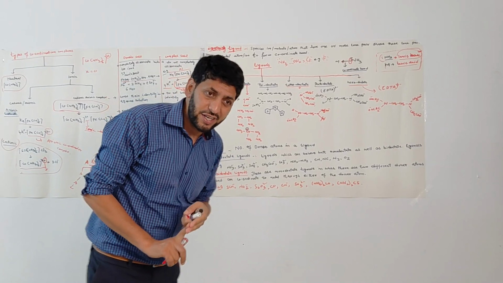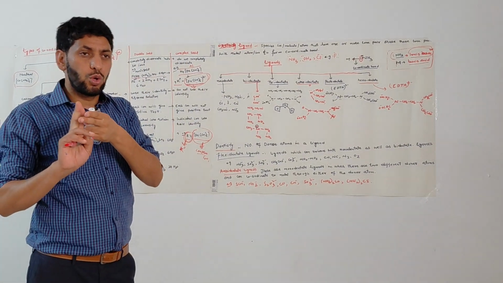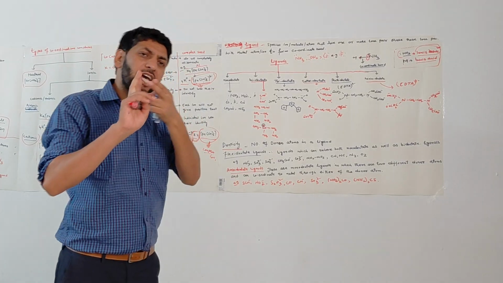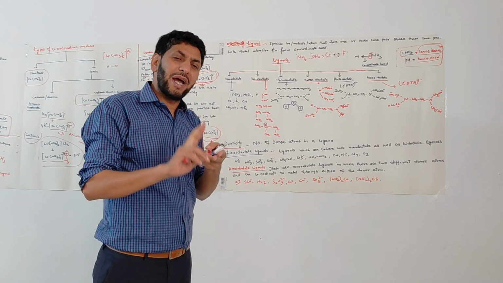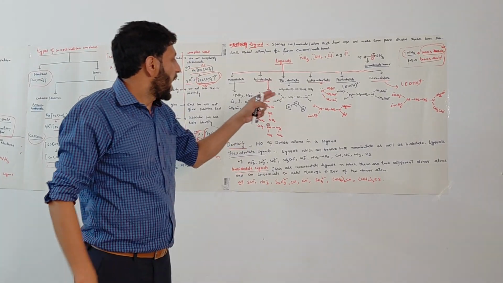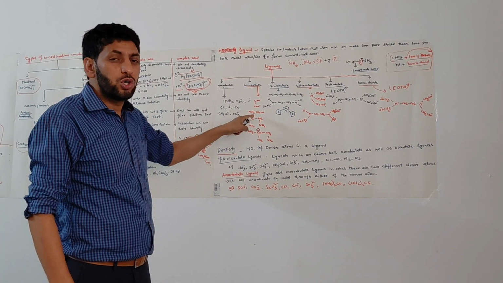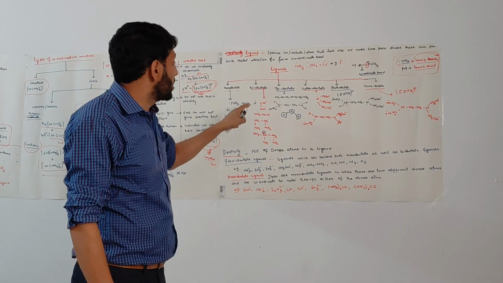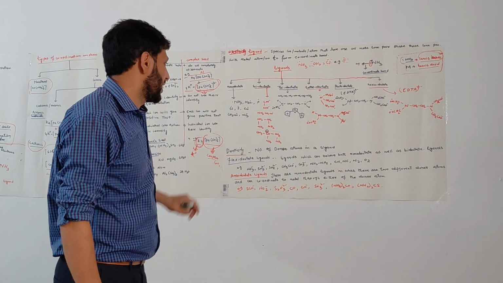What are bidentate ligands? Bidentate ligands are those ligands which have two donor atoms and can coordinate with the metal cation through those two donor atoms, leading to the formation of two coordinate bonds with the same metal. Those ligands are called bidentate ligands.